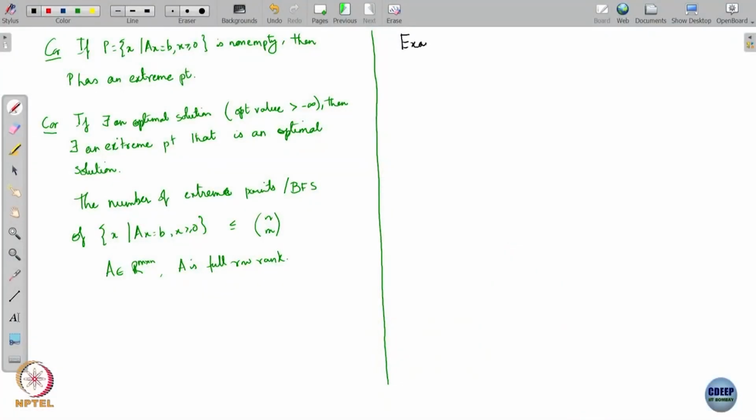Let us just do a couple of examples of linear programming. So this is a popular example. The problem is called the diet problem.